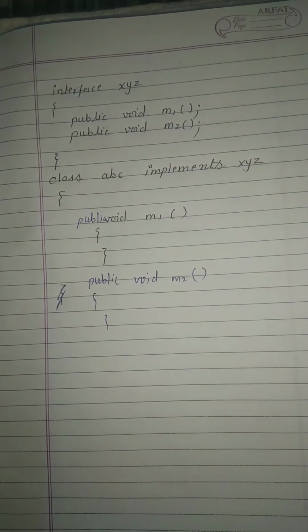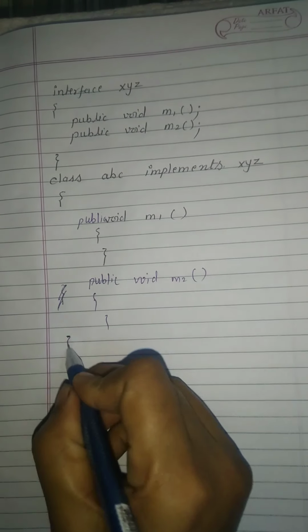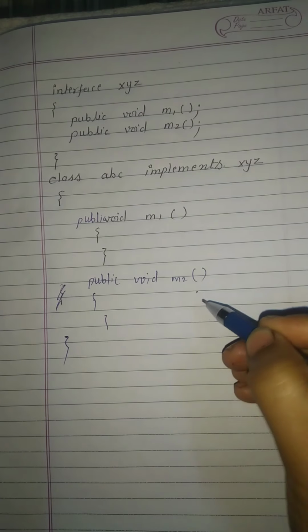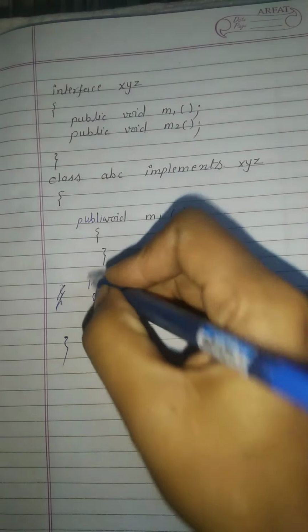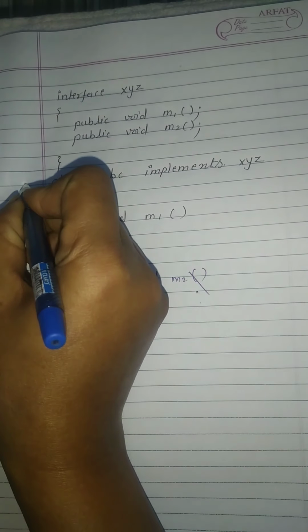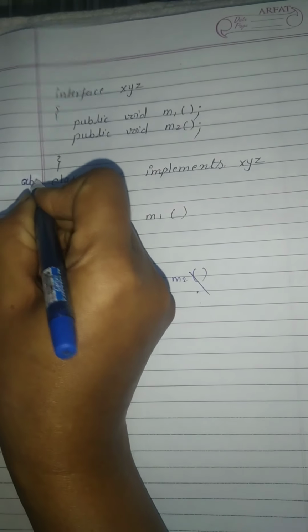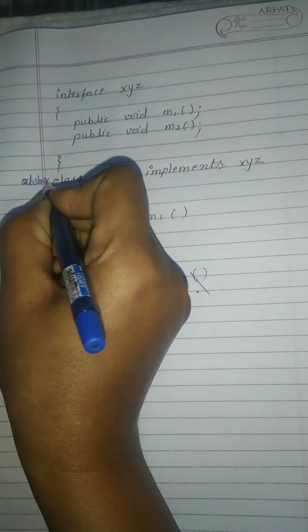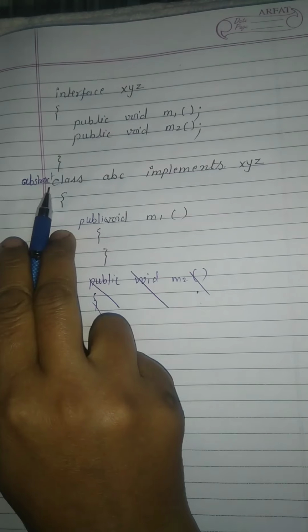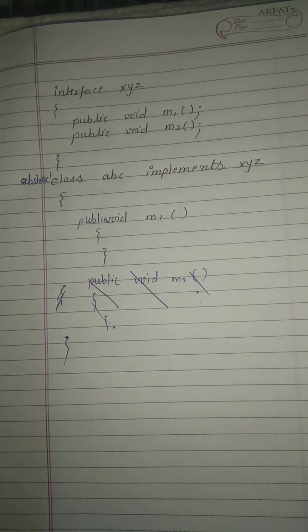Or if you don't want to define that method in this class, you just declare your class as abstract. If you declare your class as abstract, then your coding is happily implemented. Okay, no syntax error here.